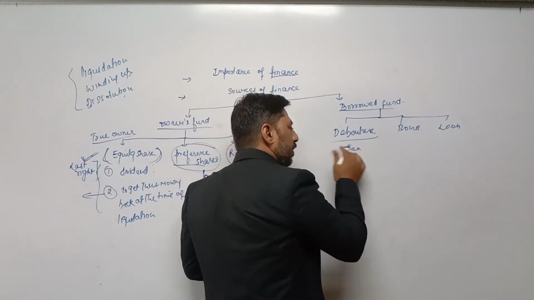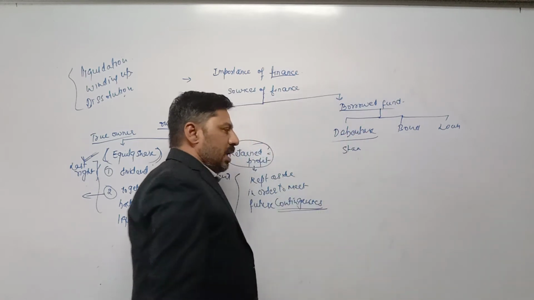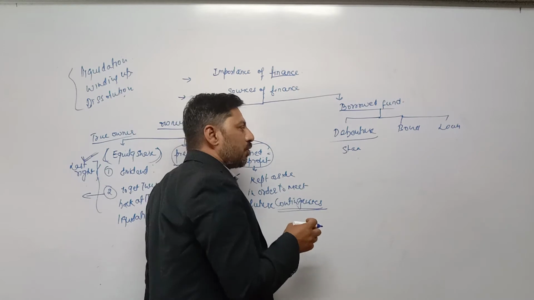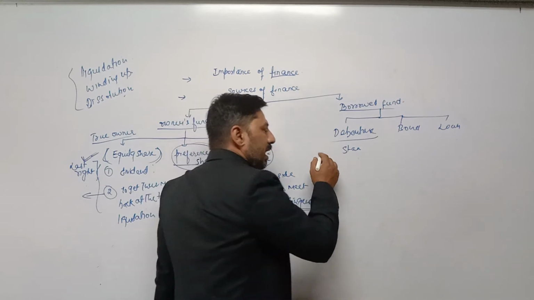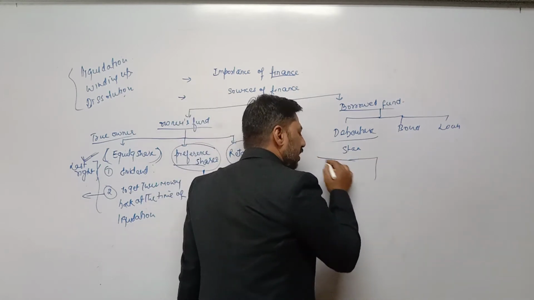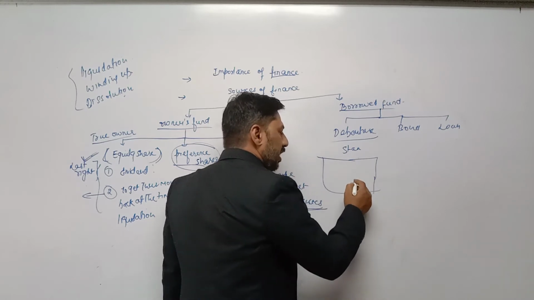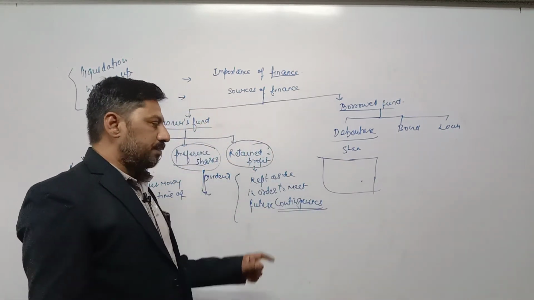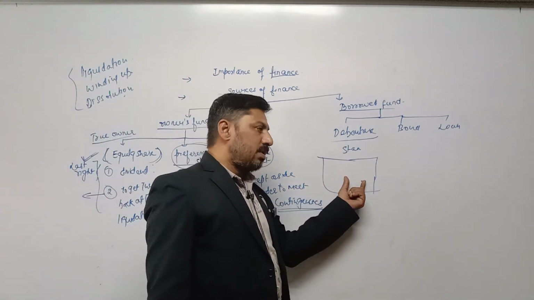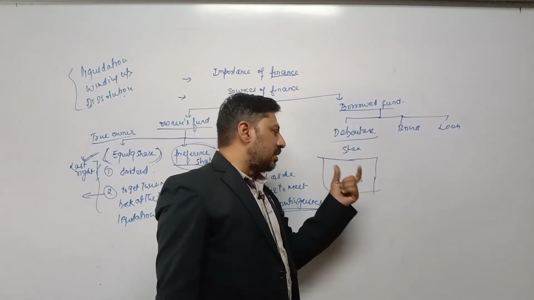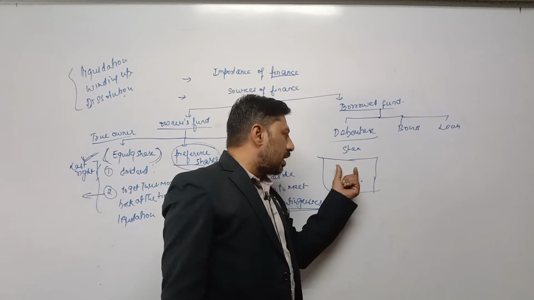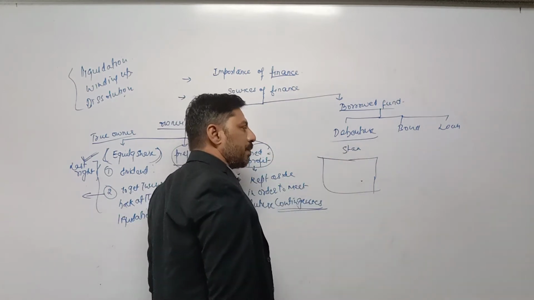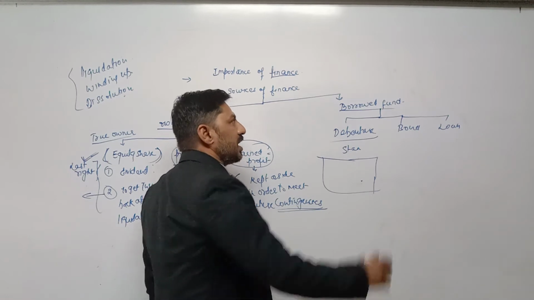Whenever company is issuing, suppose company has taken loan in the form of debenture. After receiving the loan amount from debenture holders, they are issuing a certificate. On that certificate, there must be the stamp of company, because company is an artificial person. That stamp is called common seal. Without having common seal on the debenture certificate or any document of company, it is considered invalid.